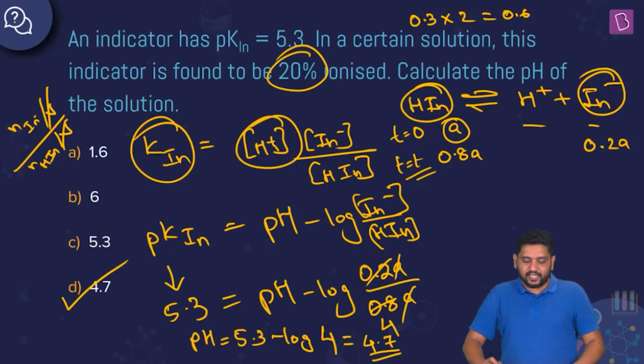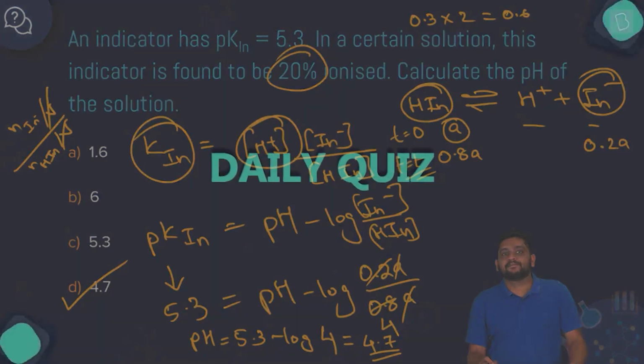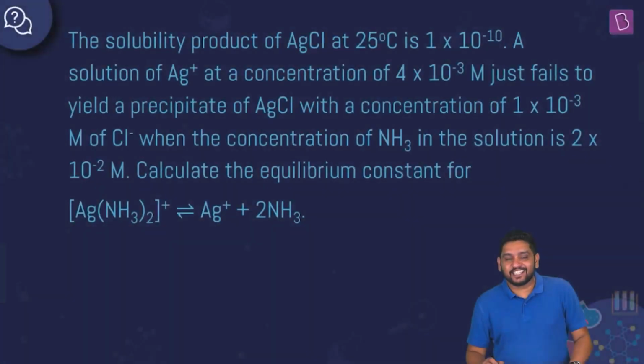Looking at the options, the correct answer here is the pH of the solution if the indicator is 20% ionized, which will be 4.7, option D.